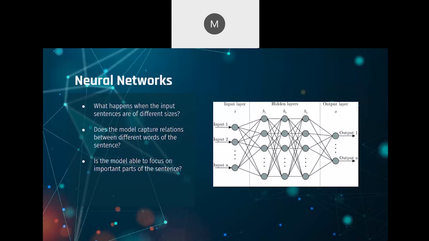However, a glaring issue with this model is what happens when the input sentences are of different sizes. So you will have to change the number of neurons in the input layer every time the sentence length changes. Other questions that we can ask are, does the model capture relations between different words of the sentence? And is the model able to focus on important parts of the sentence? So the answer to these questions is no, because the model is not sophisticated enough to do so.